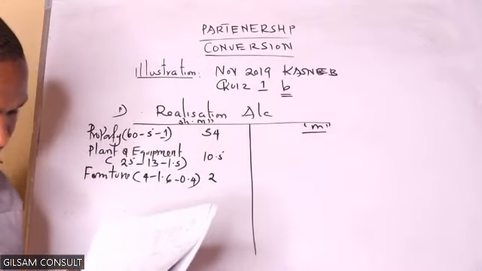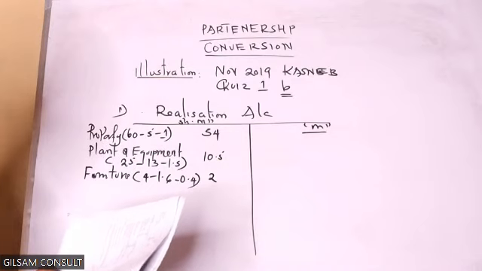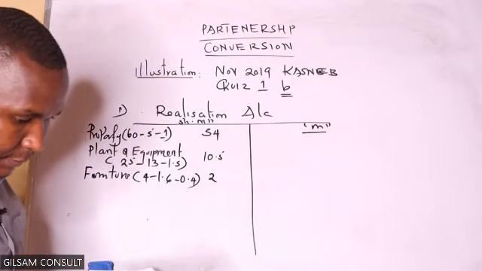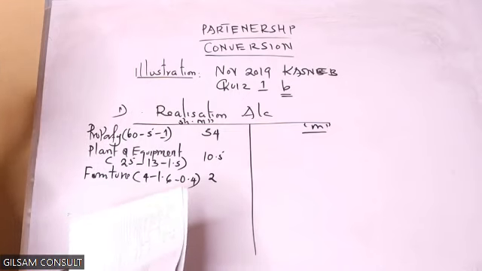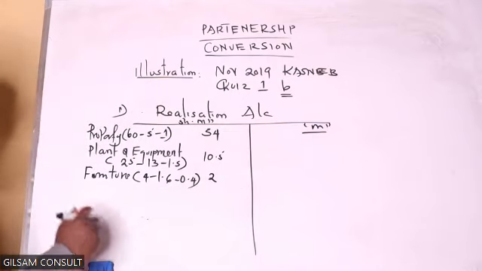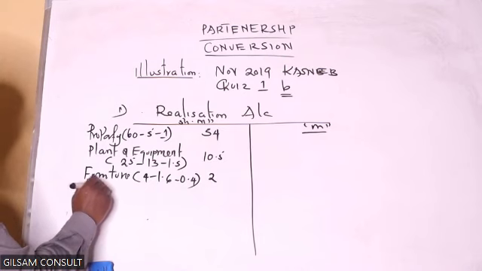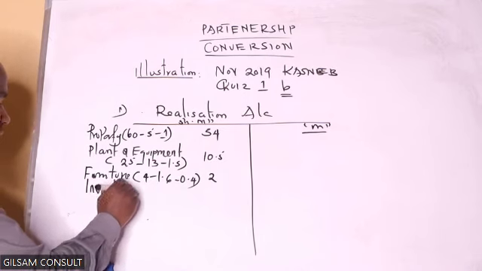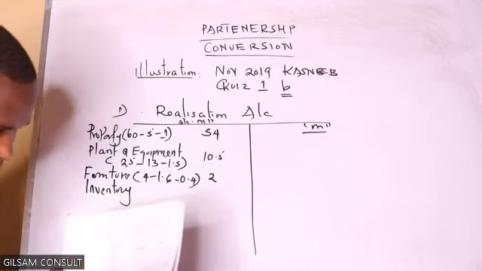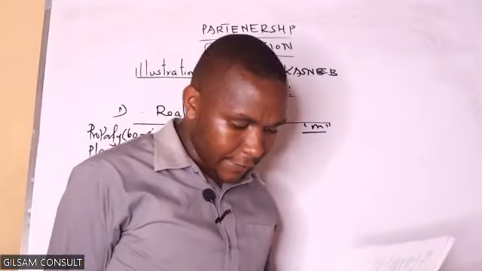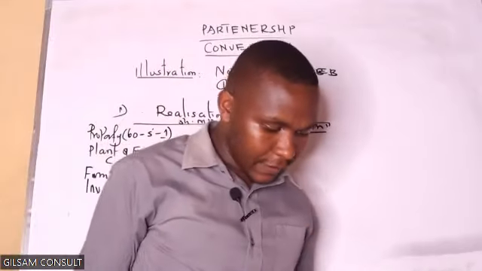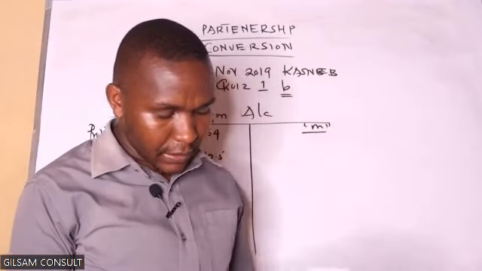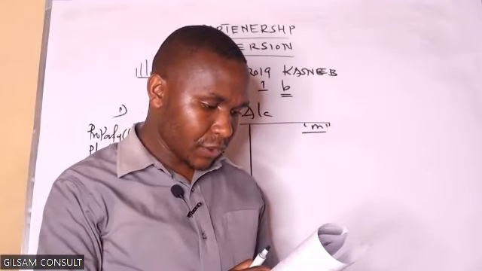What else do we have as non-current assets? Remember we started with the non-current assets. I think that is all for non-current assets. Then we can go to the current assets. For current assets, we start with the inventory. The opening inventory is 25.3 million.